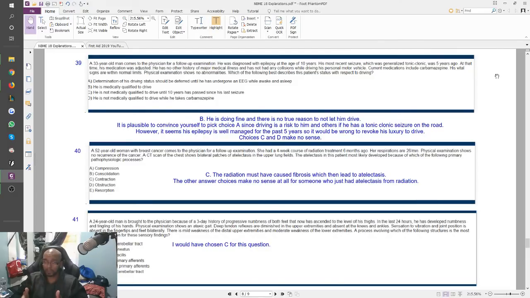Regardless, you cannot take away his privilege to drive. He's not a criminal. He's not messing up in any way. Otherwise, anyone driving, even non-epileptic people driving, can have accidents, can have issues, anything can happen. We can't take away his right to drive, right? And that's why I went with B.